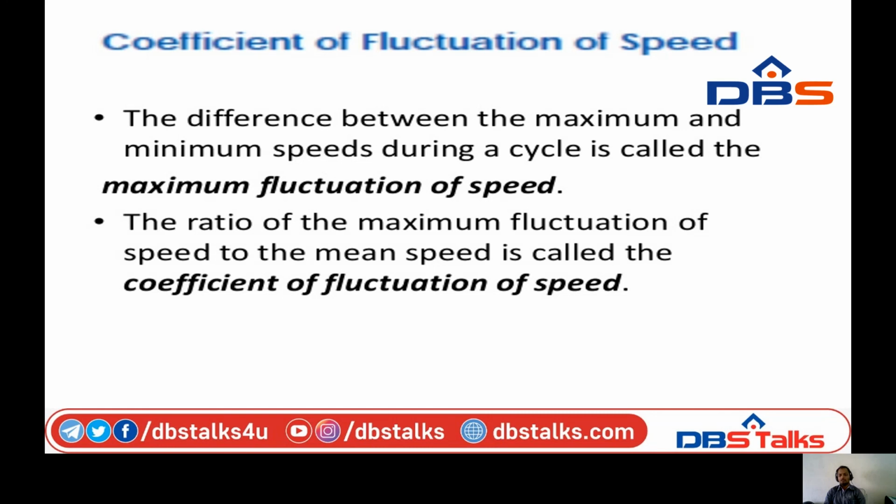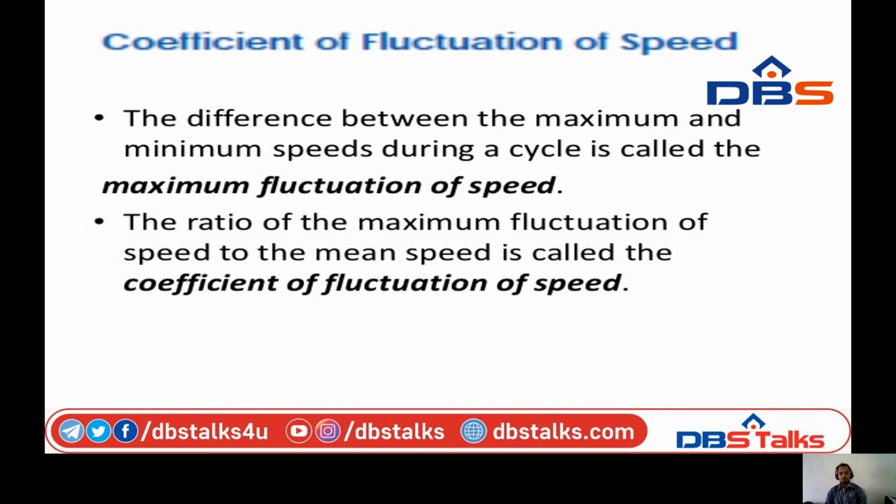On the other hand, when the load decreases, the requirement of the working fluid is less. The governor automatically controls the supply of the working fluid to the engine with the varying load conditions and keeps the mean speed of the engine within certain limits.